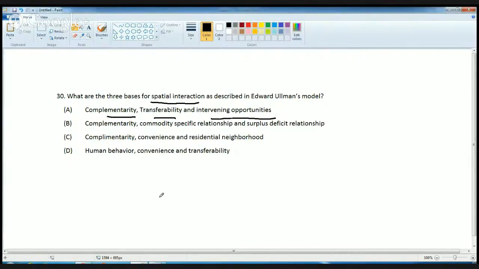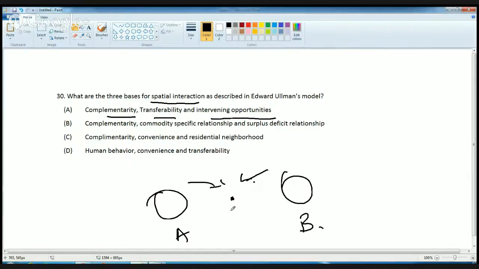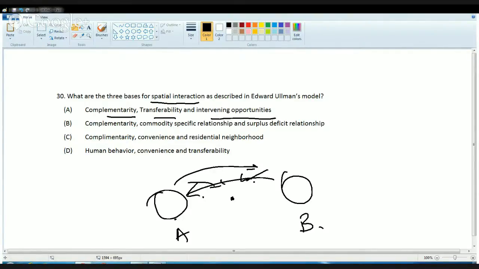If there is a place A and a place B, and there is an intervening opportunity in between the two, the person might shift to the intervening opportunity. Then he can transfer from one place to another, and it should be complementary. Complementary means one can be substituted for the other.